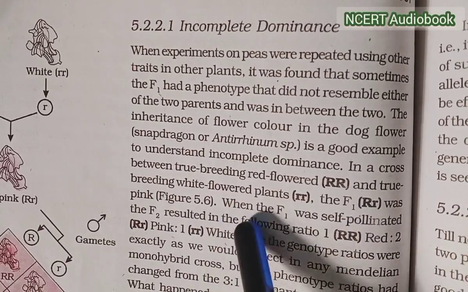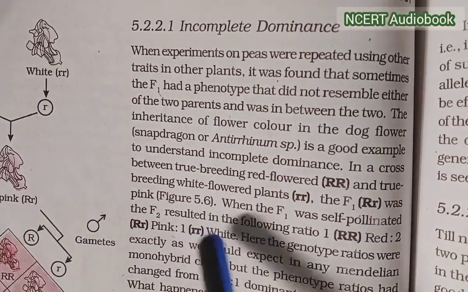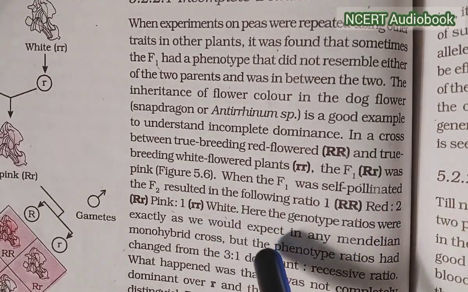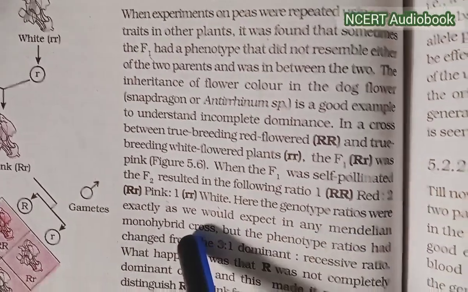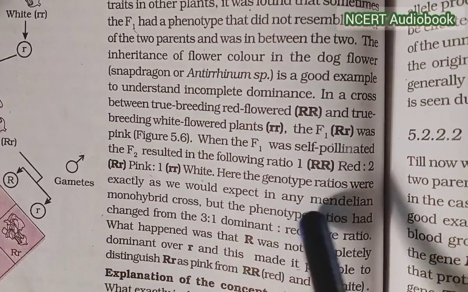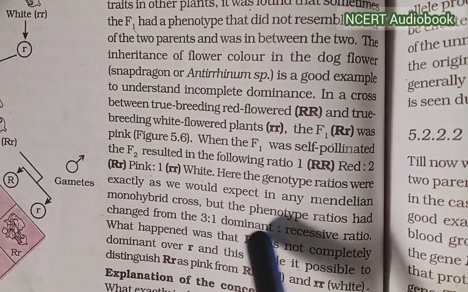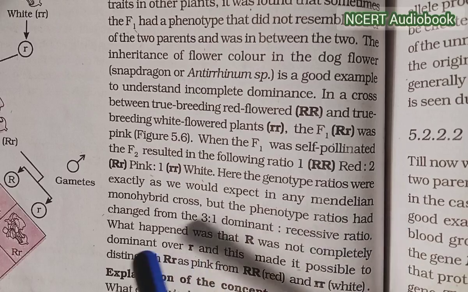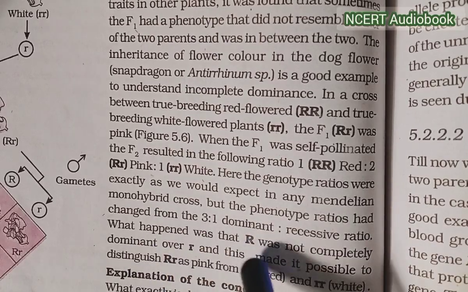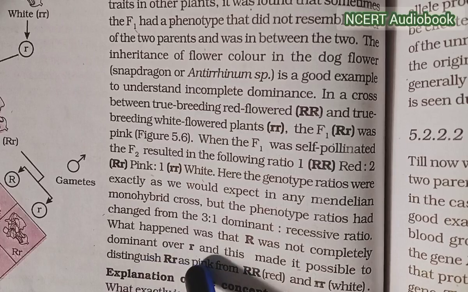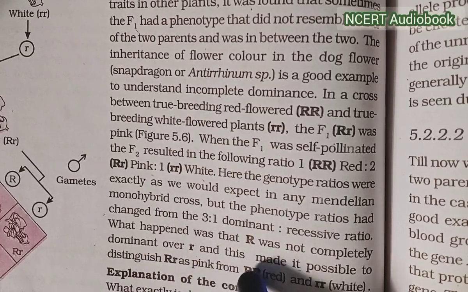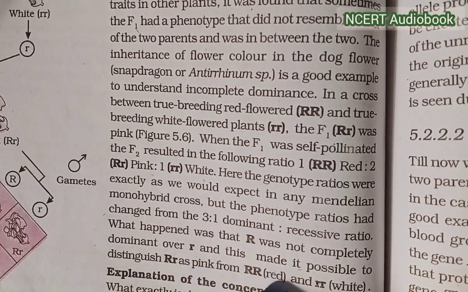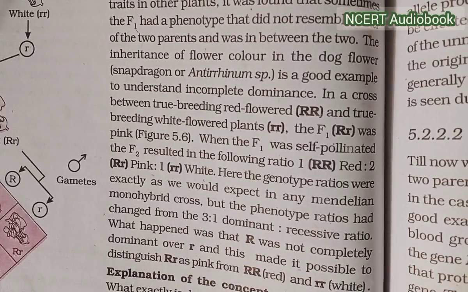When the F1 was self-pollinated, the F2 resulted in the following ratio: 1 red, 2 pink, and 1 white. Here the genotype ratio was exactly as we would expect in any Mendelian monohybrid cross, but the phenotypic ratio changed from the 3:1 dominant to recessive ratio. What happened was that R is not completely dominant over small r, and this made it possible to distinguish capital R small r as pink from capital R red and small r white.